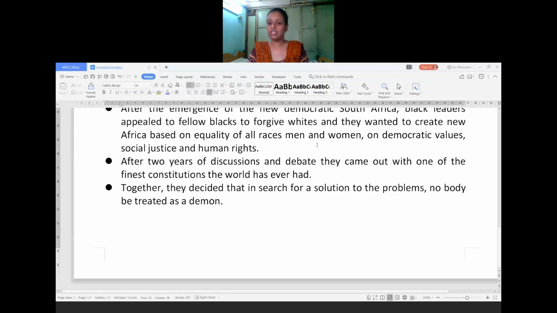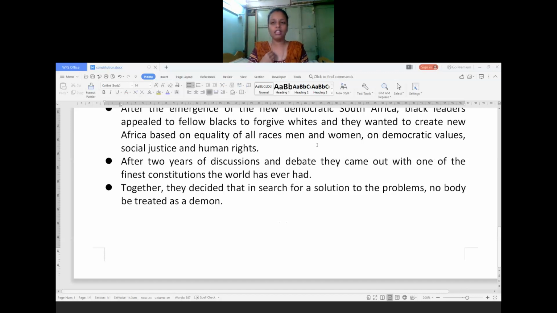So by seeing this, we will come to know what we mean by constitution. Constitution is nothing but a set of rules and regulations which will be written in a document. In the document, each and every rule and regulation will be written. Okay. So in this way, they adopted the constitution so that each and every person should follow the rules and regulations that have been written in the constitution.